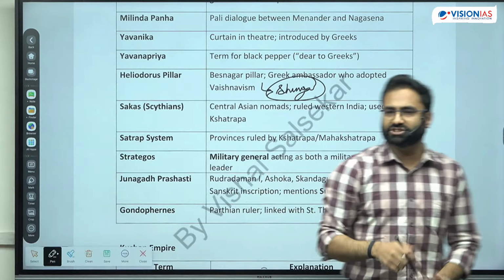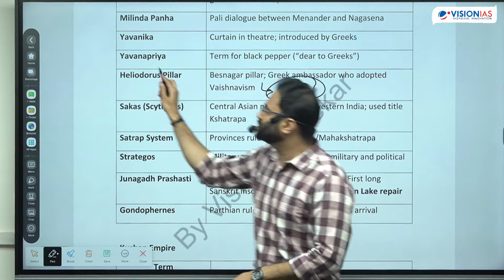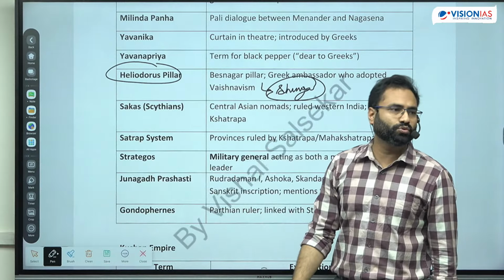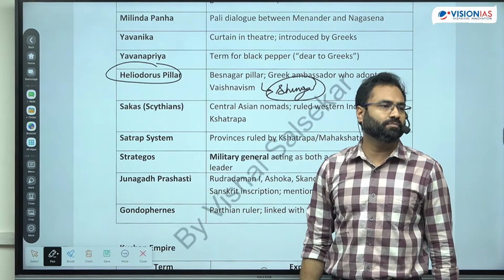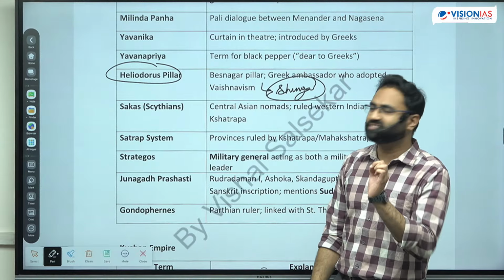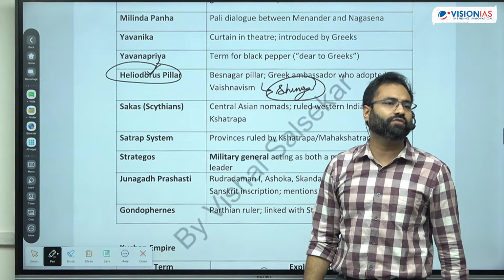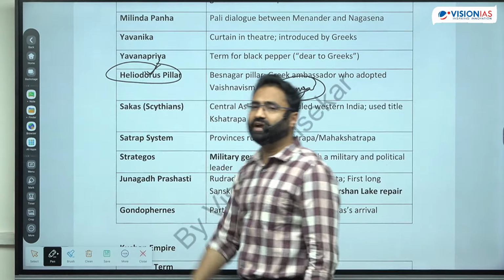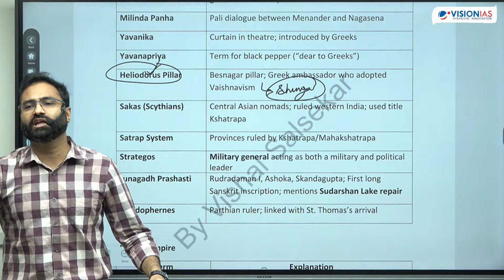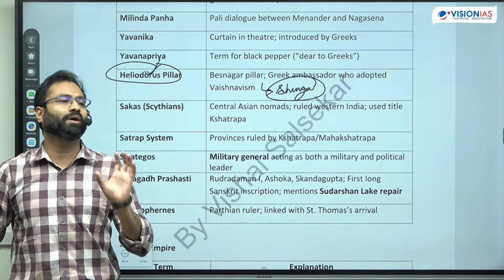So in the Vidisha region, there was Heliodorus, who was sent as the ambassador to the Shunga king Bhagabhadra. तो भागभद्र के पास as an ambassador भेजा जाता है, and he got inspired by Bhagavatism or Vaishnavism, and that's how he erected a pillar which is also known as the Heliodorus pillar. और इसे ही खंबा बाबा भी कहा जाता है.